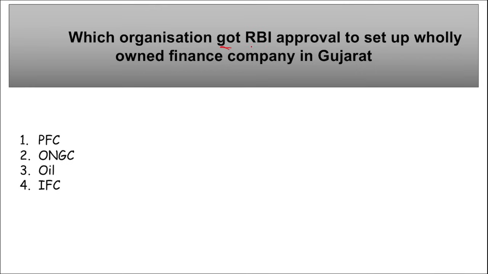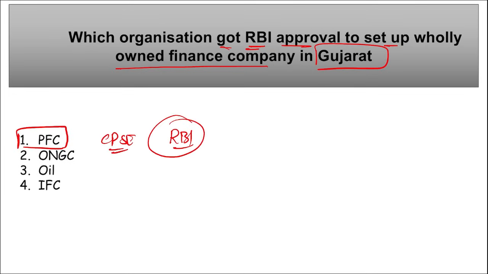Next, which organization got RBI approval to set up a wholly owned finance company in Gujarat? So which is that organization? It is PFC, Power Finance Corporation. This is a Maharatna CPSE that has received the approval from RBI to set up a wholly owned finance company at the IFSC, that is in GIFT City in Gandhinagar, Gujarat. This establishment will open new business opportunities for PFC and will contribute to India's power sector. Correct. So it is PFC, setting up a wholly owned finance company in Gujarat's GIFT City.